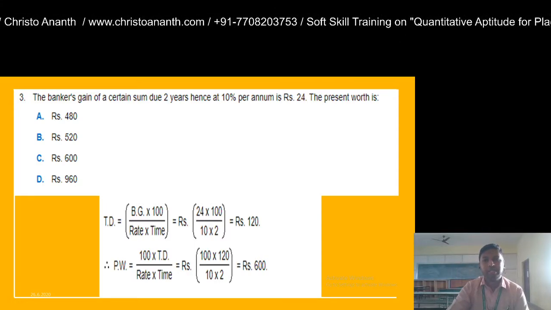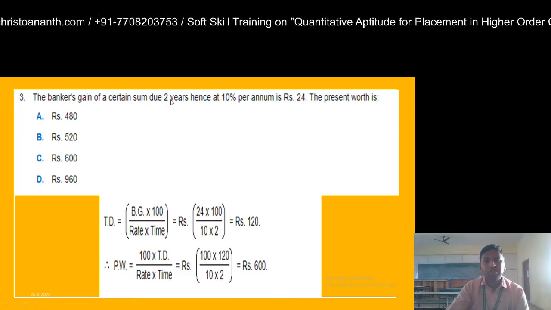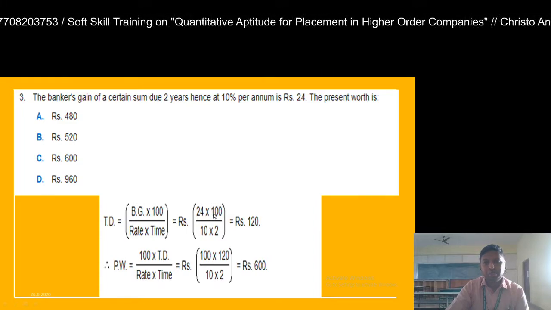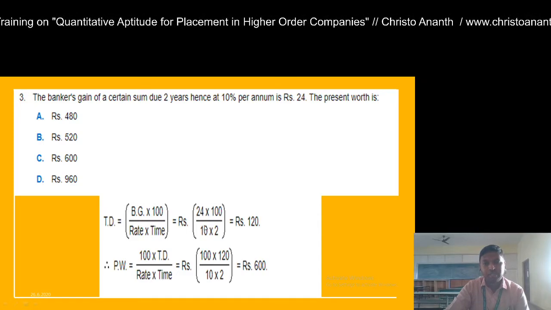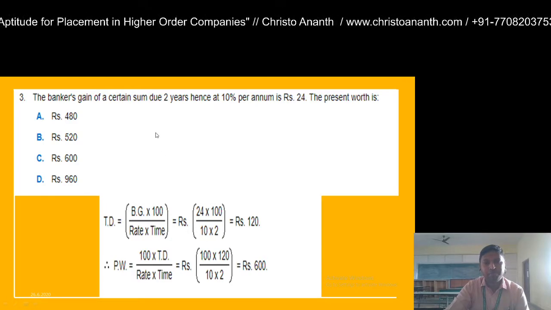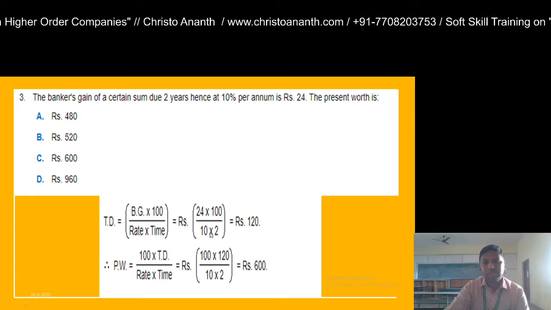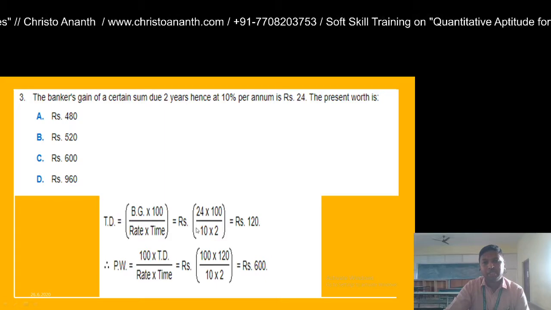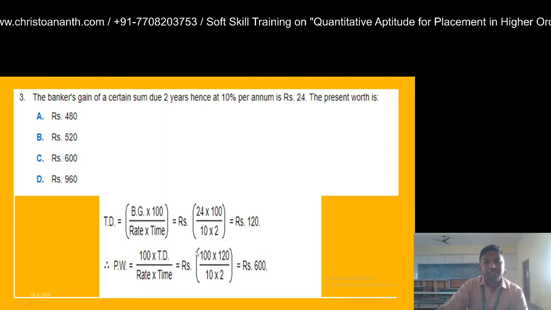Okay, so it's banker's gain, and the time is given as 2 years. So this is actually 24 into 100. Banker's gain is actually 24, into 100 divided by what is the rate? Rate is actually 10%, so it is 10 into 2 years. So the time is 2. If you cancel, 2 12s are 24, so it is 1200 divided by 10, so it is actually 120. So this is the true discount.